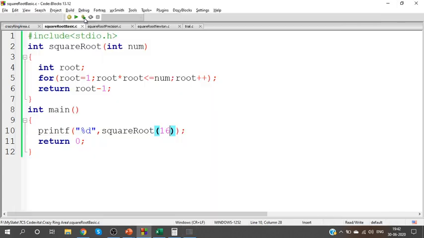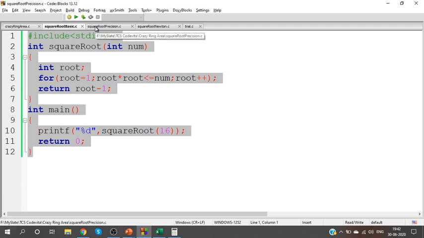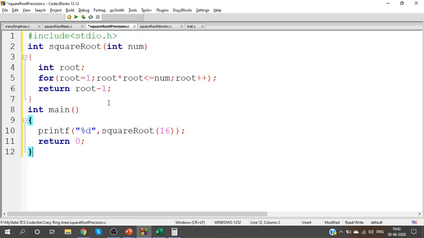But we don't need only the integer part. We need it along with precision, along with the float value, the decimal value also, right? So one idea is instead of having root as integer, have root as double and increment the value. But think about it, accuracy for that will be very poor. Will you add 0.1 or 0.01 or 0.001 or 0.0001? Which value will you add? Everything is going to be a confusion.